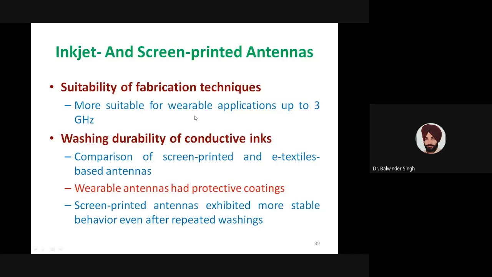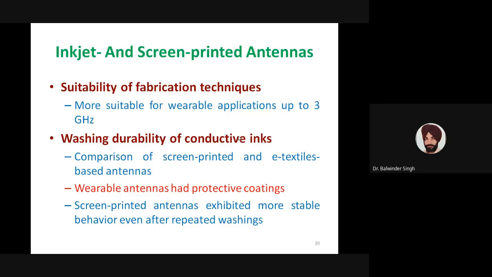Also, there are washing and durability issues for conductive inks. In literature, the performance of screen printed antennas and e-textile based antennas with respect to washing and durability issues has been compared. The wearable antennas which were compared had protective coatings for resisting the washing issues.